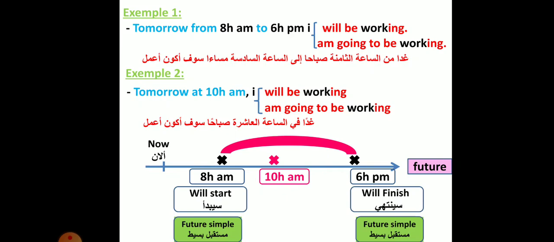Look here at the timeline. We have the period of time from 8 a.m. to 6 p.m. I will be working. And we have a specific moment in the future, which is 10 a.m. I will be working.